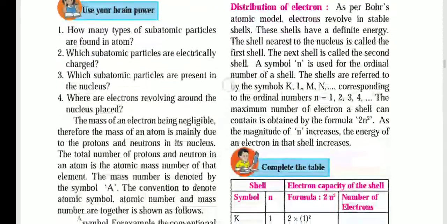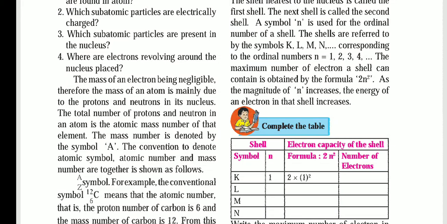Now what is given here: the mass of an electron being negligible, the mass of an atom is mainly due to the protons and neutrons in its nucleus. Protons and neutrons are present in the nucleus and both form the nucleons. The total number of protons and neutrons in an atom is the atomic mass number. It is denoted by symbol A, and atomic number is denoted by Z.